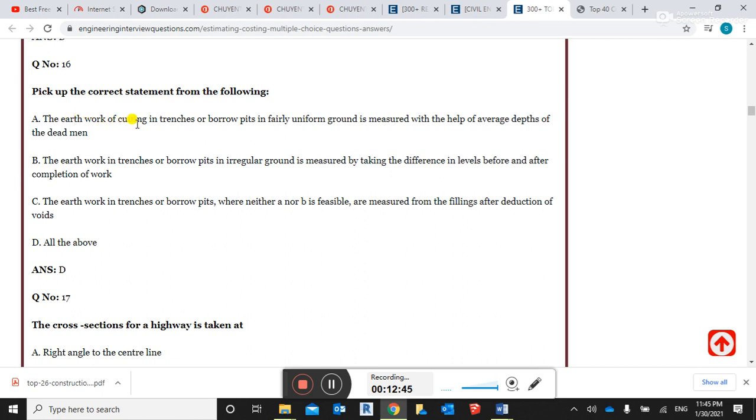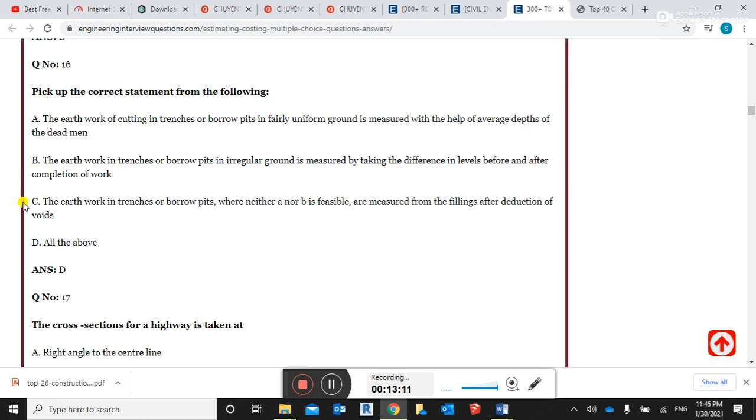Pick up the correct statement for the following. The earthwork of cutting trenches for borrow pits in fairly uniform ground is measured with the help of the average depth of the dead man. This is correct. The earthwork in trench or borrow pits in irregular ground is measured by taking the difference in the level before and after the completion of work.